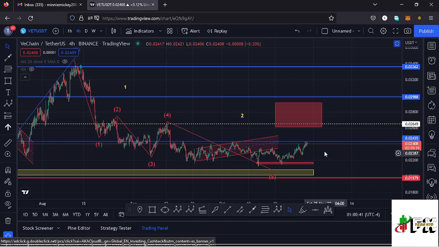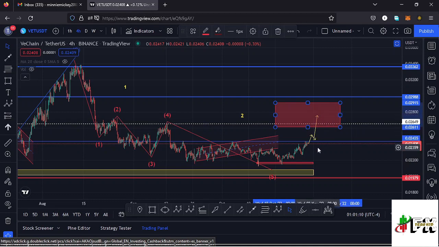So there are high chances that in case we continue seeing higher prices here on the Vechain chart, an increase in volume and also a bull movement in the whole crypto market, there's a possibility that Vechain is going to continue pushing higher, manage to break above that key area of resistance at around the $0.024 mark, have a successful retest of that key area of resistance before we continue pushing higher, and that movement will get us into this target area that I have drawn out over here in the formation of a second wave.